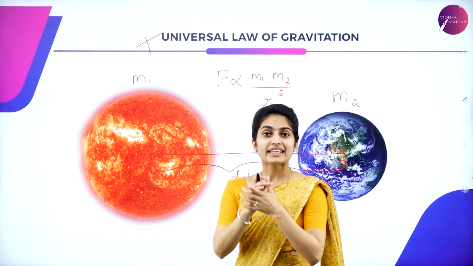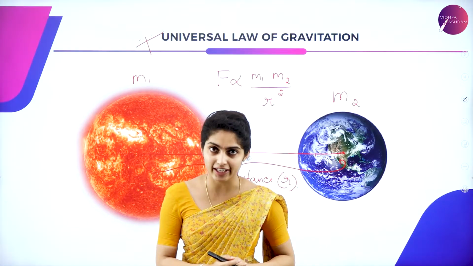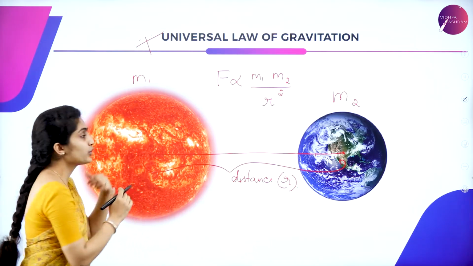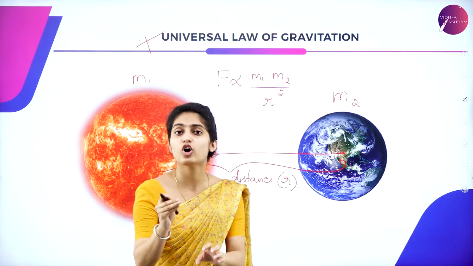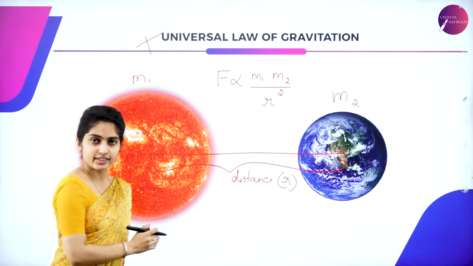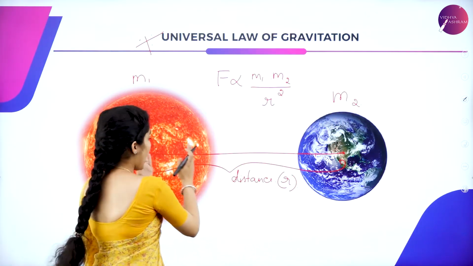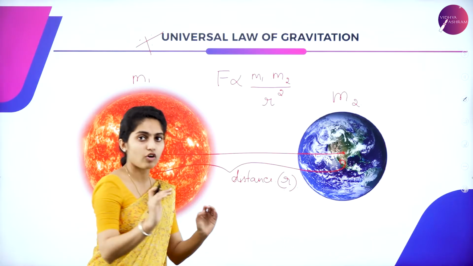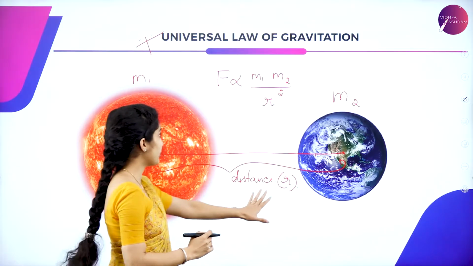What did Newton do? He observed the apple falling and he gave the concept of gravity, right? He was inspired by that concept and he introduced the universal law of gravitation. So what does it tell you? You have got two objects: the sun with mass m1 and earth with mass m2, separated by a certain distance, which I am writing as r, or else you can use the alphabet d. So r is the distance over here.